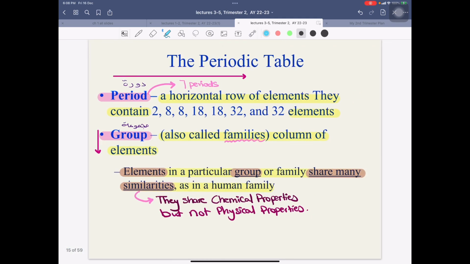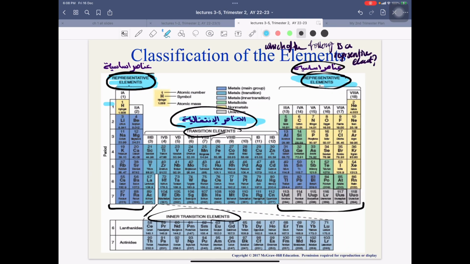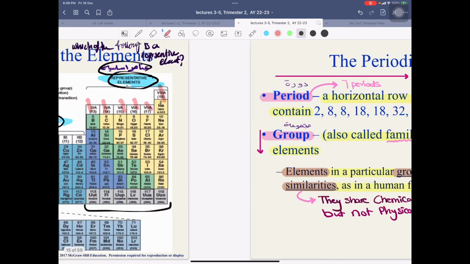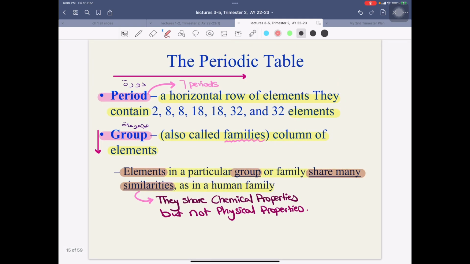After that, the periodic table is arranged on what? It is arranged in periods and in groups. We have 7 main periods, and it is arranged in groups, which are those groups. Of course, the arrangement differs from one to the other. After that we have the period, a horizontal row of elements. However, I don't have to memorize this.